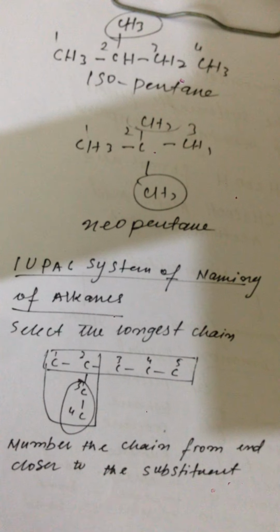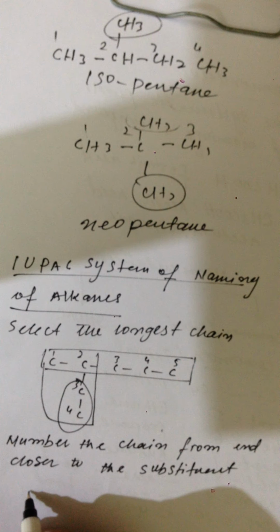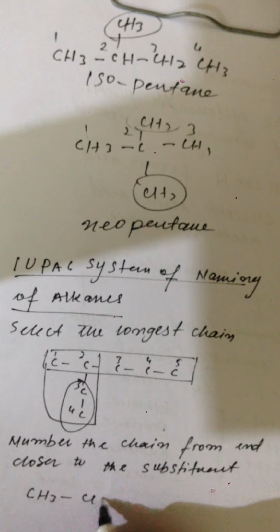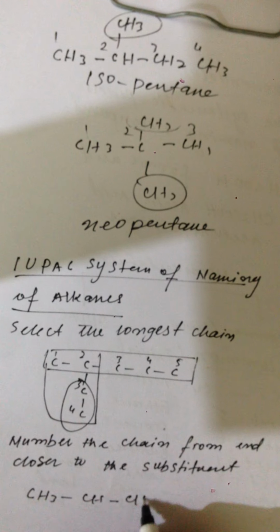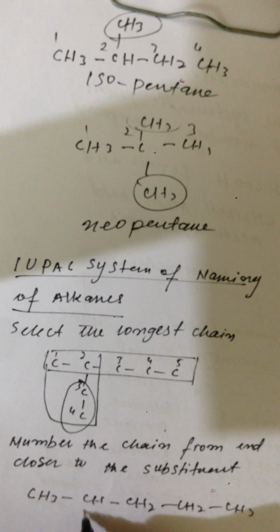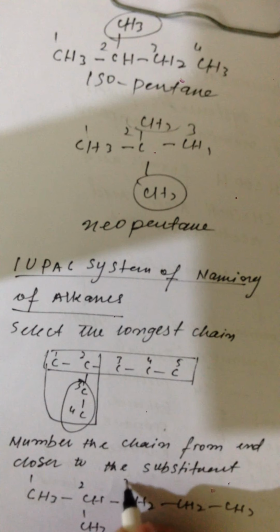We can take an example here. CH3, CH, CH2, CH2, CH3. So we are going to do the numbering from here.